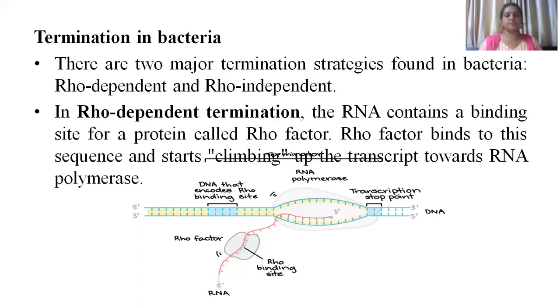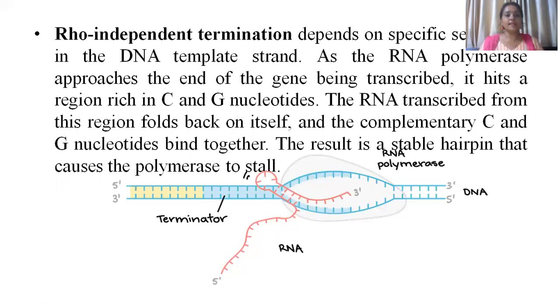this is going to stop the transcription process. Now, rho-independent termination depends on a specific sequence in the DNA template, that is G and C. Suppose during transcription a GC-rich region comes, and then G and C are going to produce a triple bond between them, and they are going to develop a very strong and stable structure, known as a hairpin-like structure. So by the production of this hairpin-like structure, as the hairpin becomes stable, RNA polymerase stops.